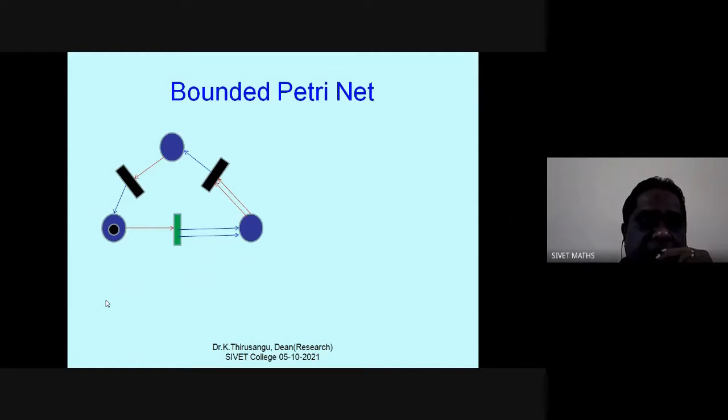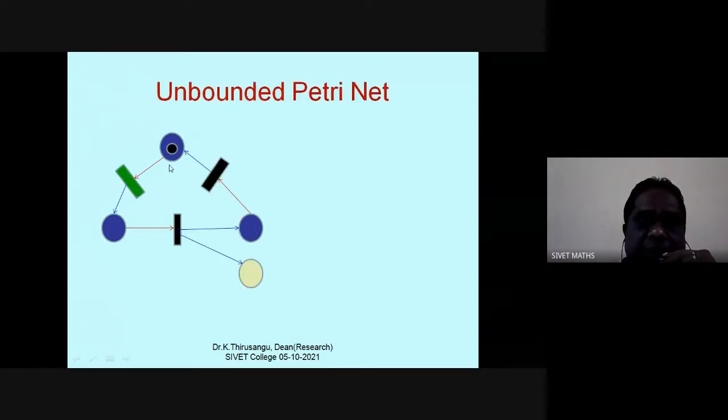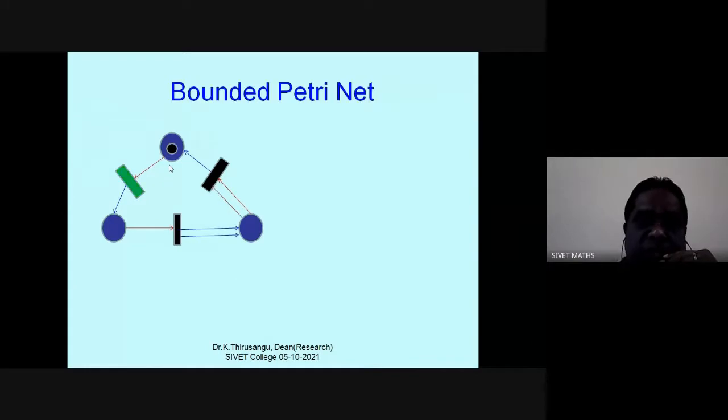Then if I fire now, 1 token becomes 2. After that, while firing this, these 2 will be taken out and 1 will be deposited again. So this is called bounded. Totally a maximum of 2 tokens is allowed in a particular place here.